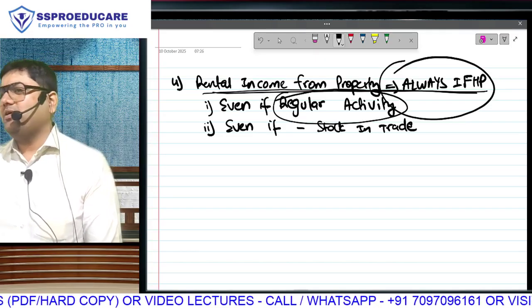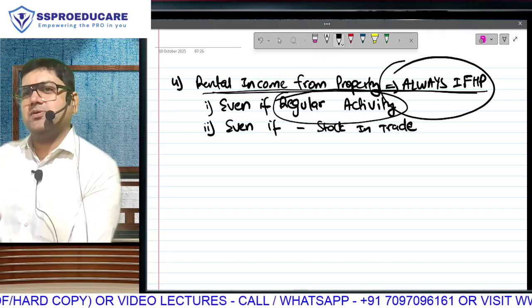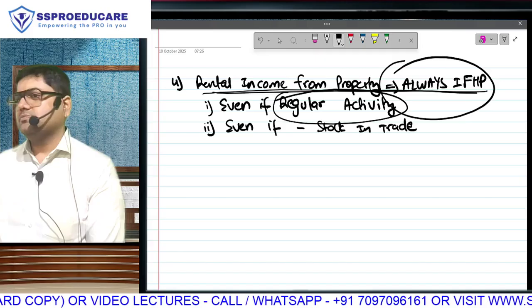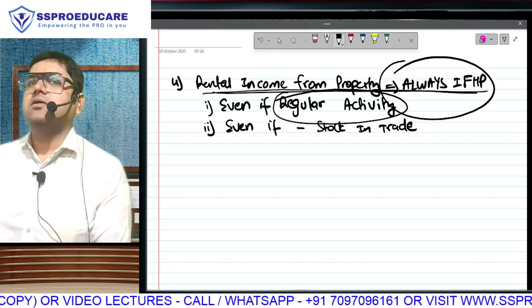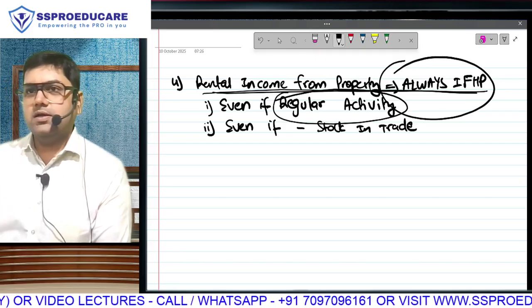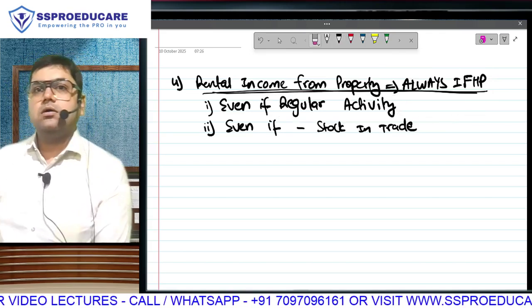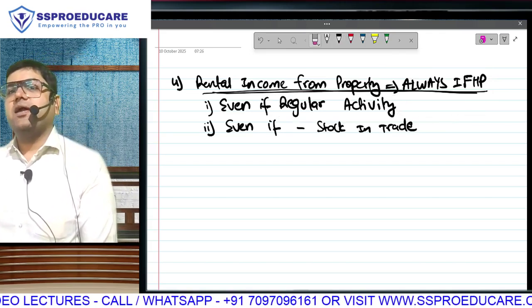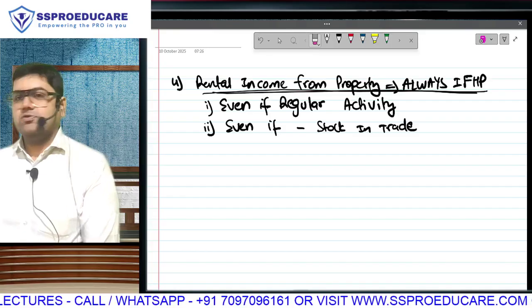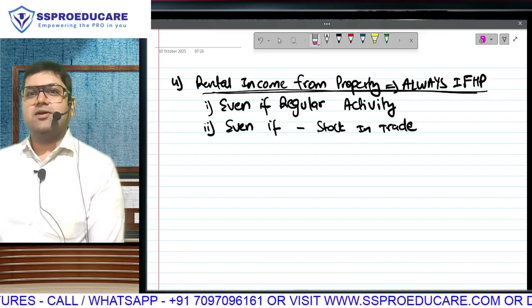But then for exam purposes this is not relevant. For exam purposes all you have to learn is that rental will always come under house property. Story over. Clear? Yes. Chennai Properties and Investment Limited. So what are you going to do? Ask ChatGPT today. You will have to tell about this.